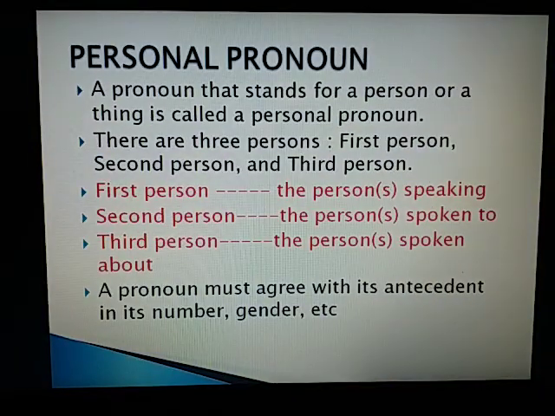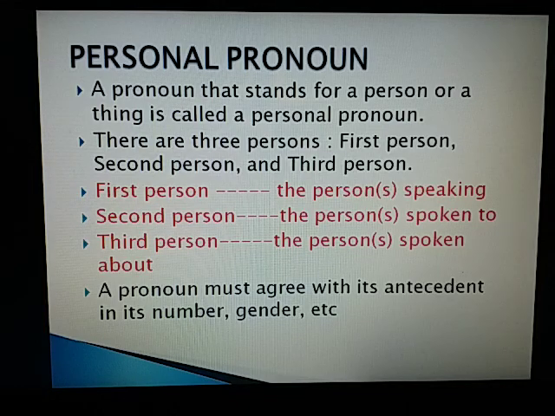Personal pronoun. A pronoun that stands for a person or a thing is called a personal pronoun. There are three persons: first person, second person, and third person. First person, the person who is speaking. Second person, the person who is spoken to.